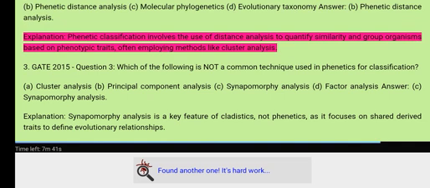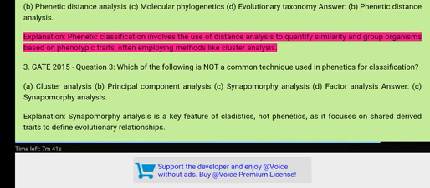Explanation. Phonetic classification involves the use of distance analysis to quantify similarity and group organisms based on phenotypic traits, often employing methods like cluster analysis.